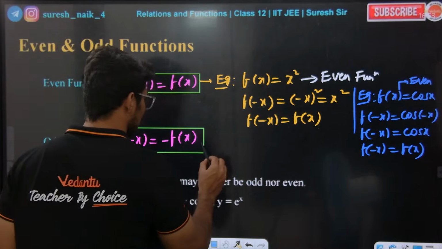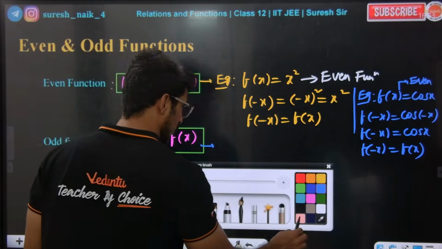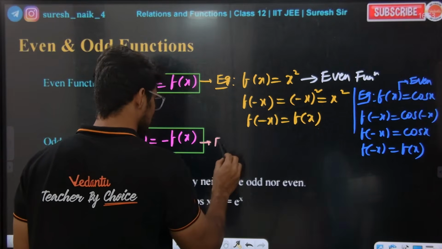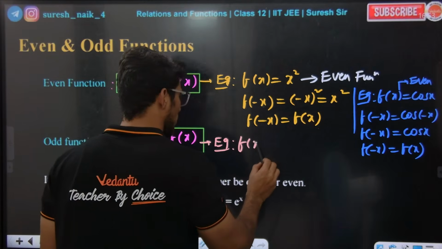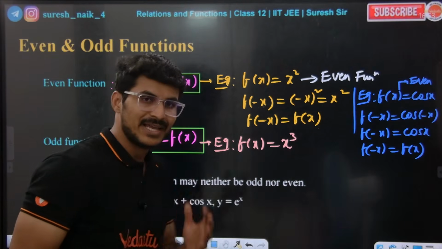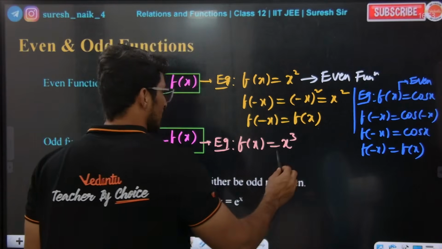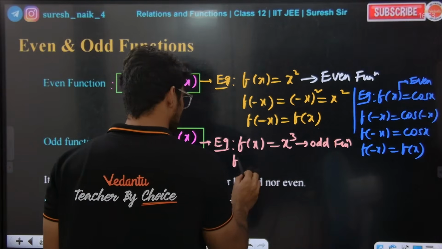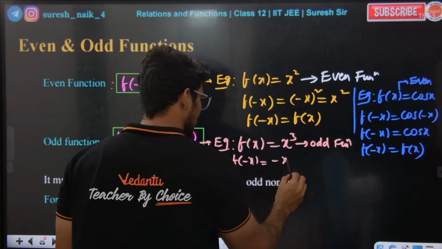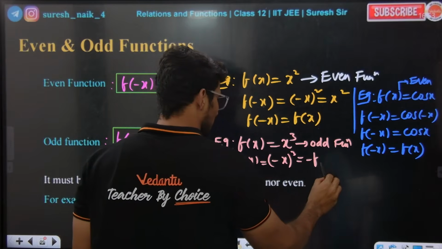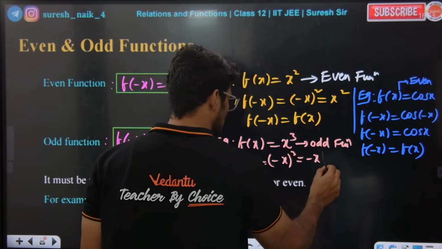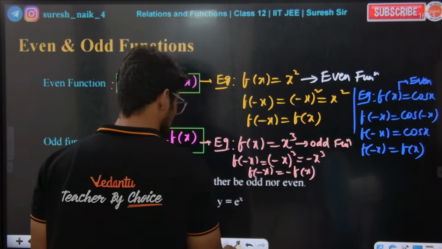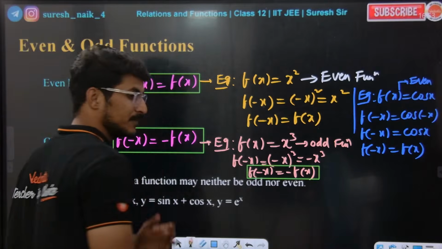Odd function, so this is the odd function definition. See an example. Any example you say. For example, f of x is equal to any polynomial with odd degree. Any polynomial with odd power is always an odd function. How is it an odd function? See, f of minus x is equal to minus x whole cube. So when the power is 3, it becomes minus f of x. So minus x cube, and here f of minus x is equal to minus f of x. That is why the given function is basically an odd function. Yes or no?